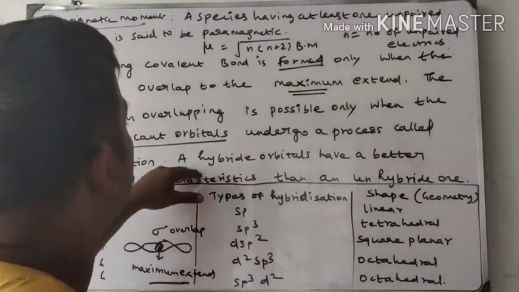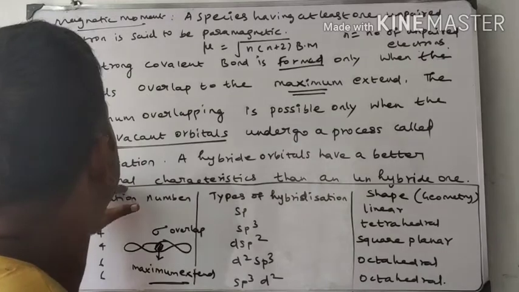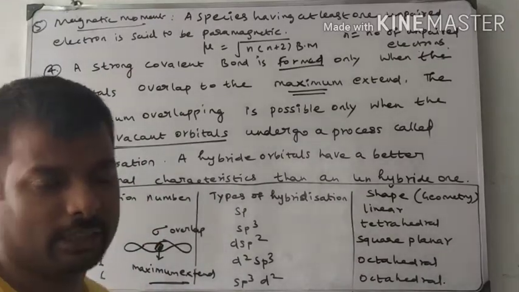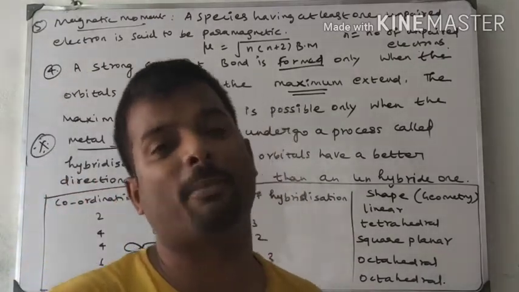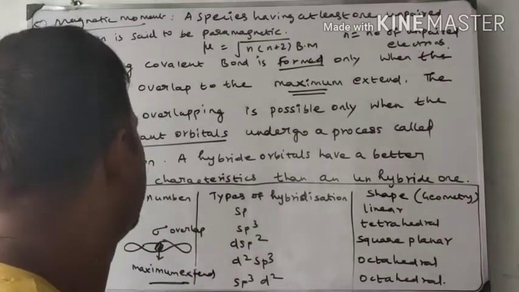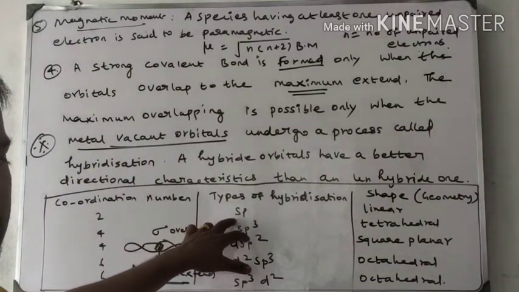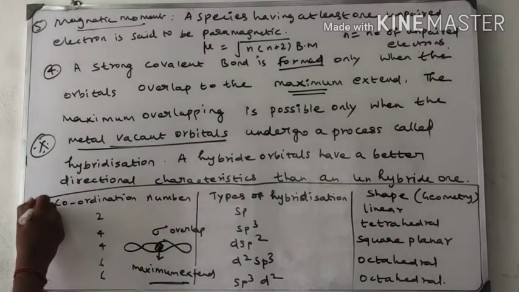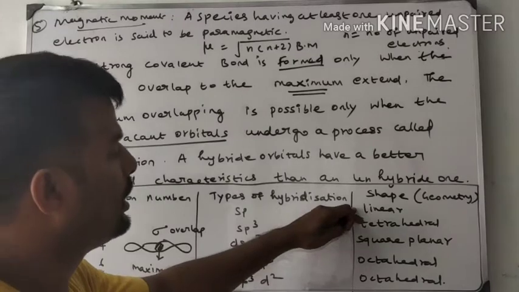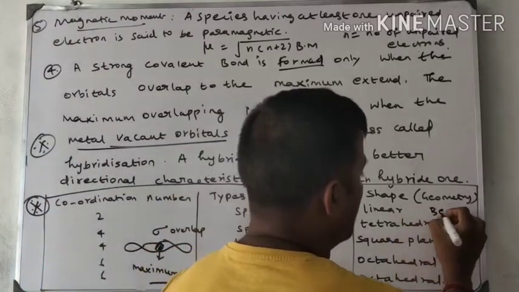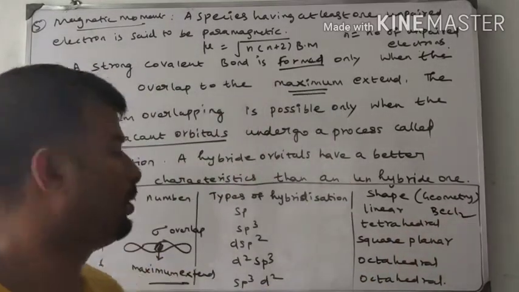Hybrid orbitals have better directional characteristics, and directional characteristics only tell the shape of the molecules. Suppose the coordination number is 2, then the type of hybridization is sp. This we learned in the 11th standard. The shape will be linear, for example beryllium chloride, BeCl2.